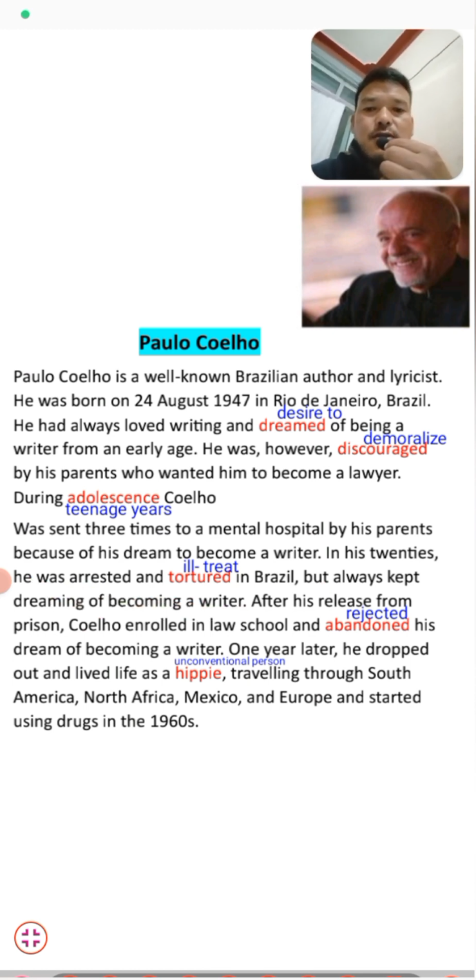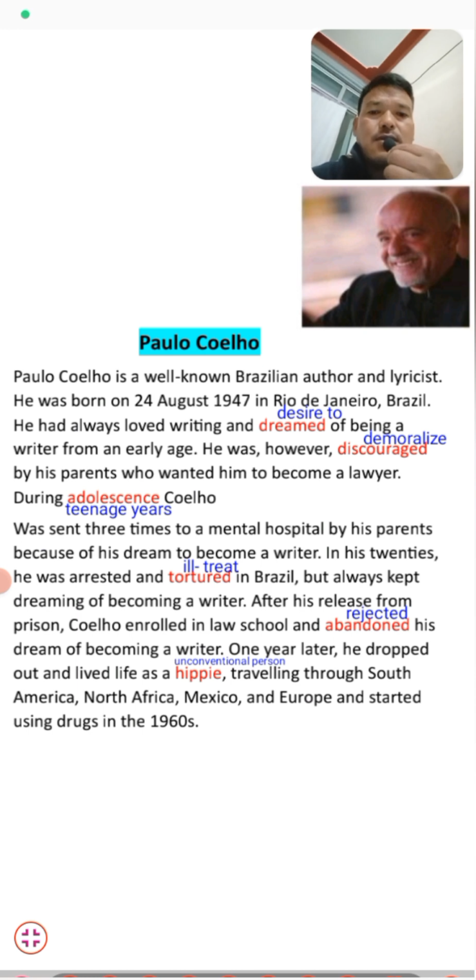After his release from prison, Coelho enrolled in a law school and abandoned his dream of becoming a writer. Now, students, when he was released from jail, he enrolled in a law school. Then what happened? After his release, he was admitted in a law school and abandoned his dream of becoming a writer, because he was forcefully admitted to that law school to become a lawyer. And then he thought that he had to give up his dream of becoming a writer.